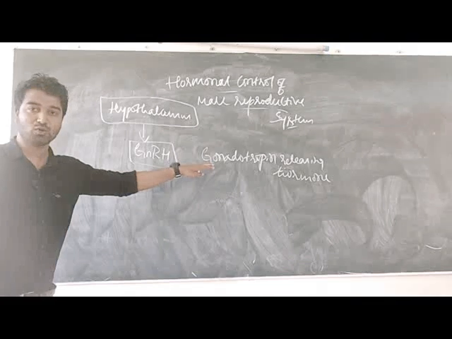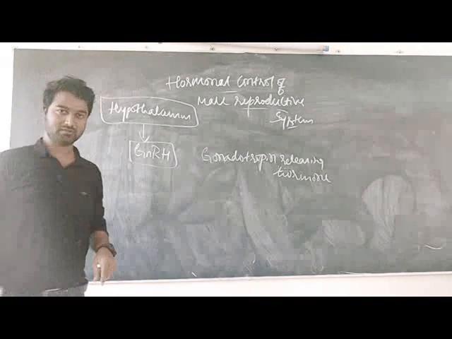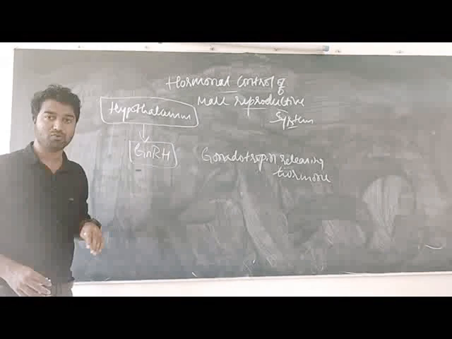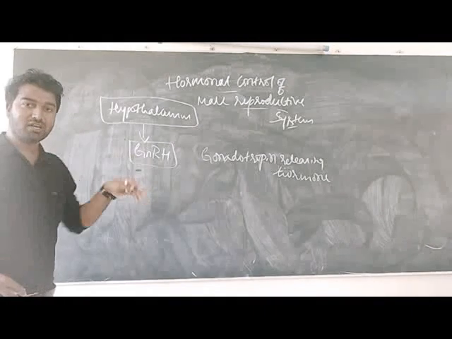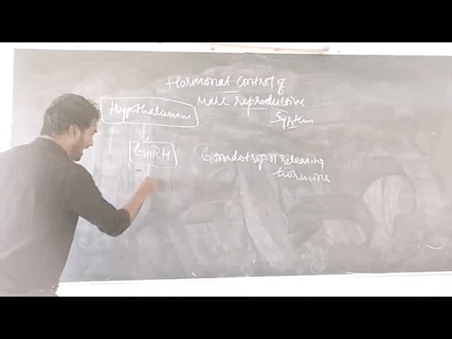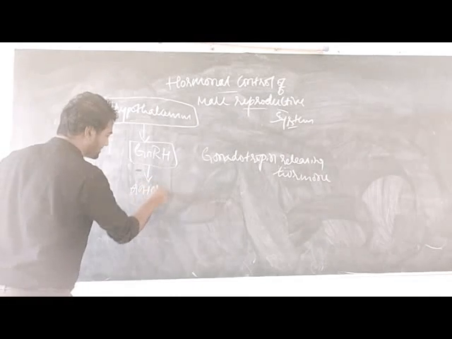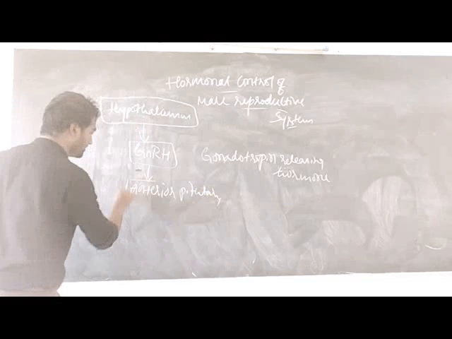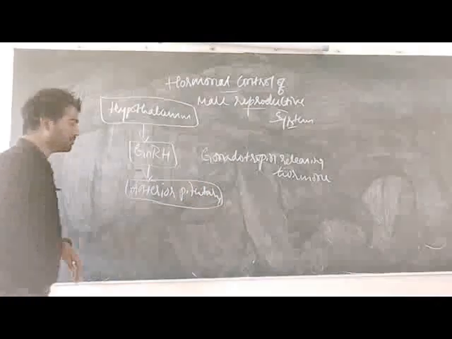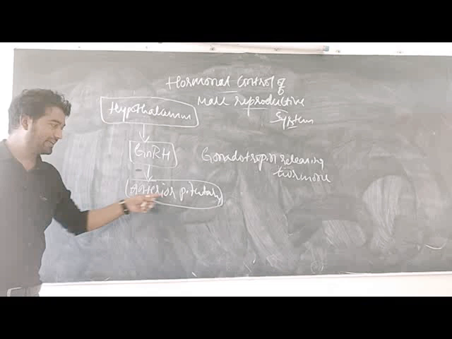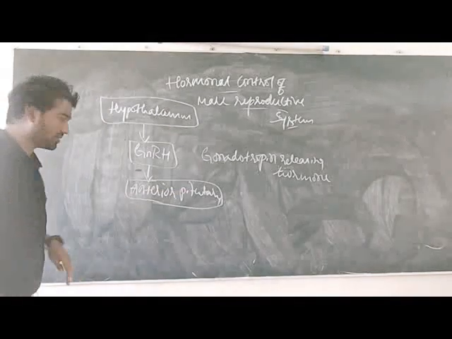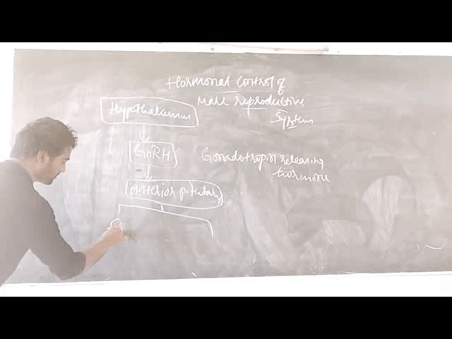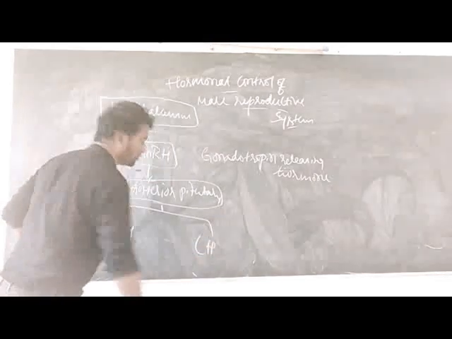And now an increase in the level of GnRH hormone stimulates the anterior pituitary for the secretion of two hormones. One is FSH and the other is LH hormone.